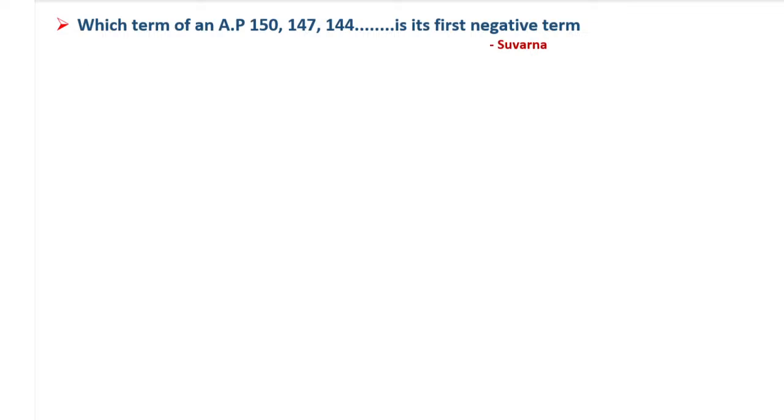So here, the AP they have given is decreasing: 150, 147, 144. It is going on decreasing. Somewhere it will go to a negative value, it may be -1 or -2. So we have to find that negative term. The AP is 150, 147, 144, and it will go on.